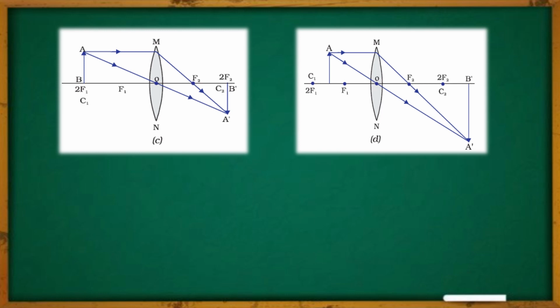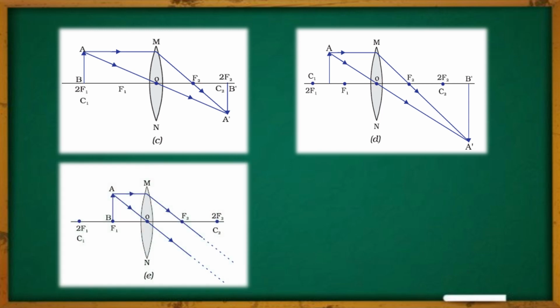And similarly, we are getting the image created. What is the position of the image? The position of the image will be beyond 2f2. Beyond 2f2, the image will be created, and now the nature of the image has changed: it will be an enlarged one, and it is also a real and inverted image. That is the nature of the image. Now let us move to the next case.